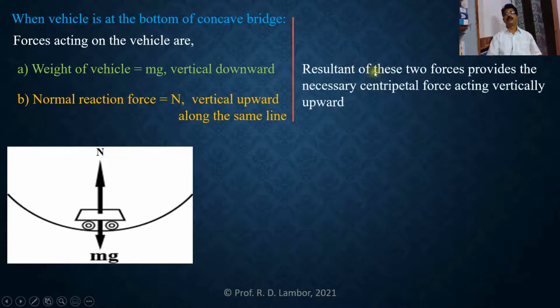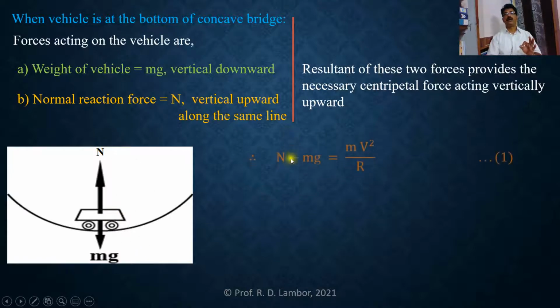So the resultant of these two forces provides the necessary centripetal force, acting vertically upward towards the center of the circle, and due to that, N should be greater than mg.